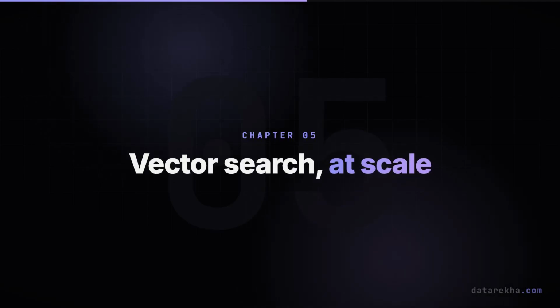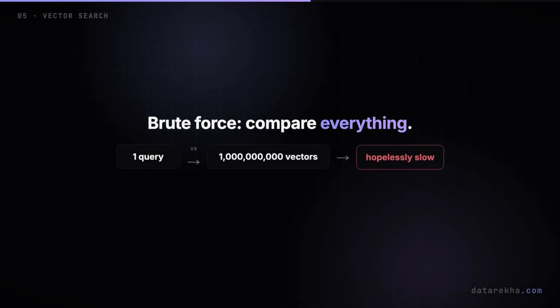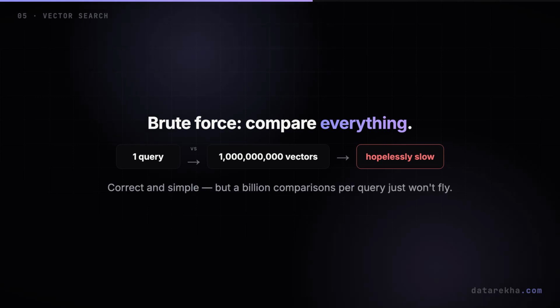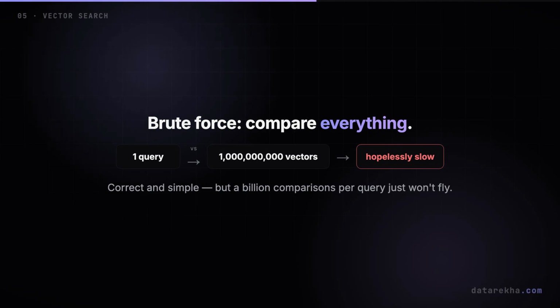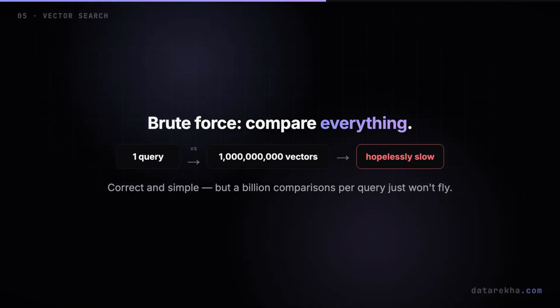Fast. Vector search at scale. Here's the real engineering challenge. You have a query, its embedding, and a database of millions or even billions of vectors. You want the closest few. The obvious way is brute force. Compare your query against every single vector and keep the nearest. Correct, simple, and hopelessly slow at scale. Billions of comparisons per query just won't fly.